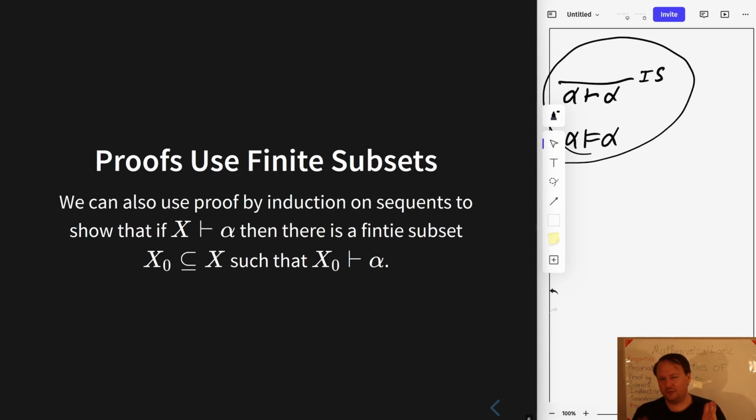That's not a rigorous proof, but that's the intuition. In any case, a rigorous proof can be given by showing that this property of there being some finite subset is preserved by all the rules, using what we just showed, that then every sequent has it. And by the way, that sometimes goes by the name of proof by sequent induction, or induction on sequents.